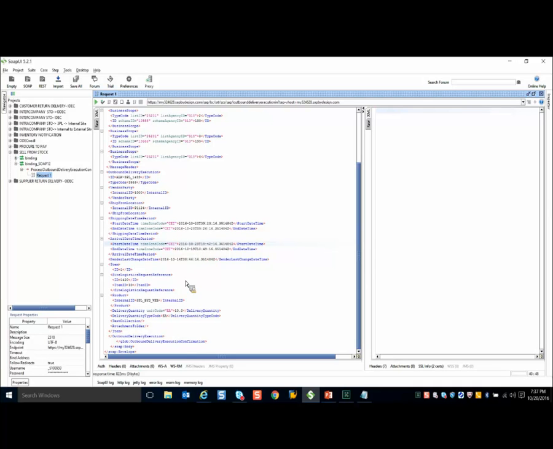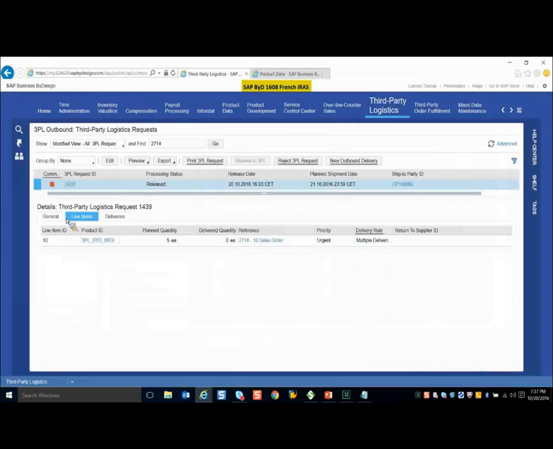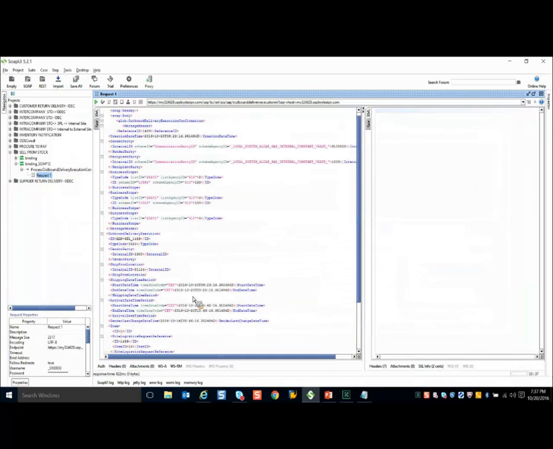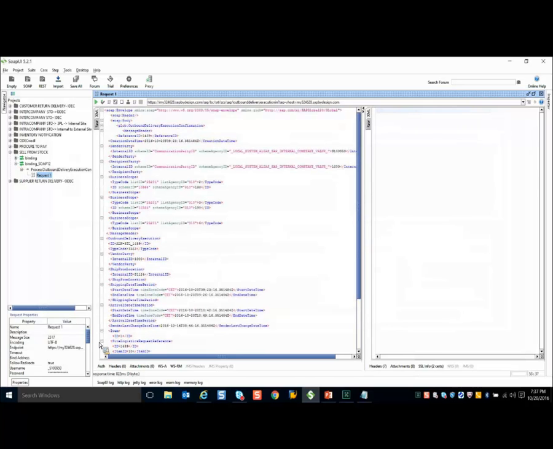Okay. Now we have the item tag. This is the item ID which is sent by the 3PL provider, and we have a 3PL request reference that would be 1439. And this is the same item ID you have to use, which is the 3PL request ID which you have sent to the 3PL provider. And I have to just check it is the same product and the quantity is 5. So I'll just change it to 5. And this completes the outbound delivery.